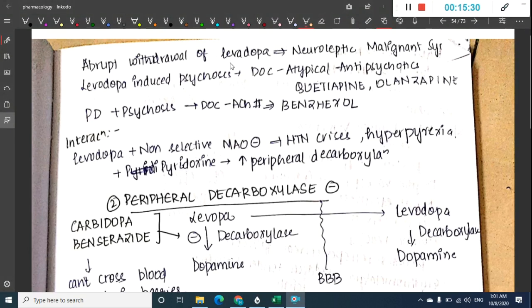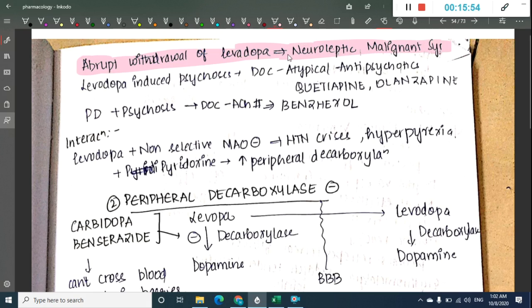Whenever you do abrupt withdrawal of levodopa therapy, if by mistake you withdraw the levodopa therapy abruptly, this will lead to neuroleptic malignant syndrome.